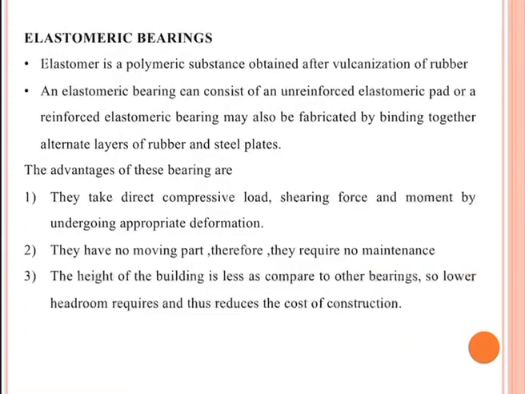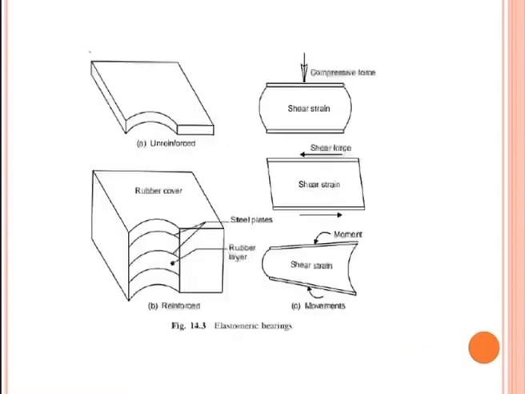Next is elastomeric bearings. Elastomer is a polymer substance obtained after vulcanization of rubber. An elastomeric bearing can consist of an unreinforced elastomeric pad or a reinforced elastomeric bearing, which may also be fabricated by binding together alternate layers of rubber and steel plates. The advantages of this bearing are that it takes direct compressive load, shearing force and moment by undergoing appropriate deformation. It has no moving parts, therefore it requires no maintenance. The height of the bearing is less compared to other bearings, so lower headroom is required, which reduces the cost of construction. This figure represents an elastomeric bearing consisting of unreinforced and reinforced sections.